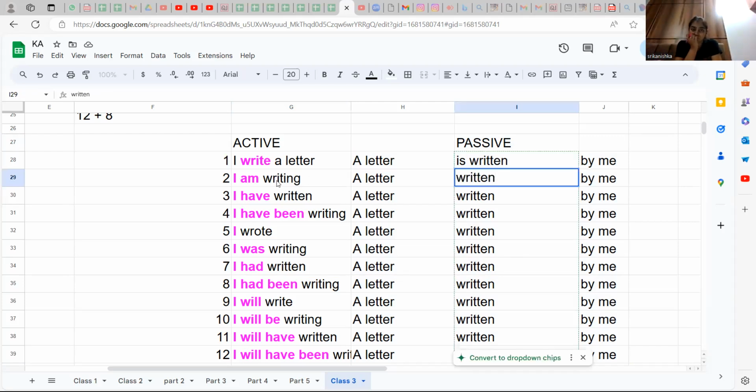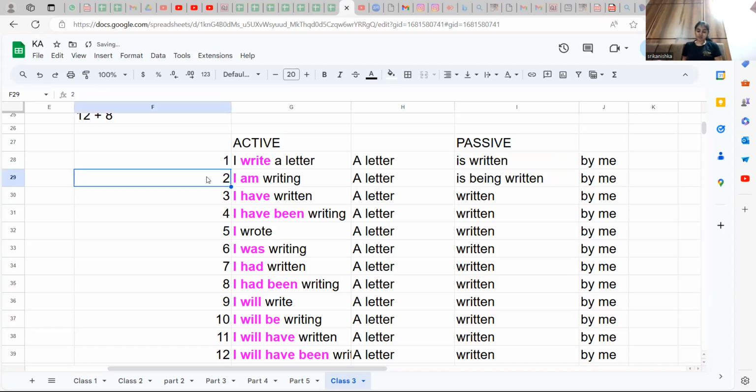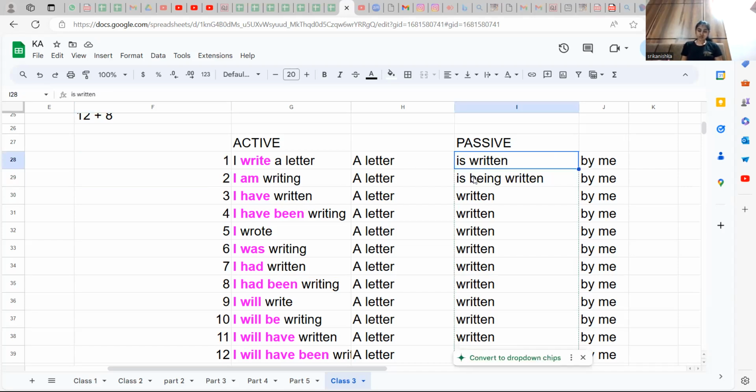Now, look at number 2, present continuous. I am writing a letter: a letter is being written. Just add the being. So simple present, present continuous. We know this numbering 1, 2, so we will add the numbering also as we move along. Is written, is being written.